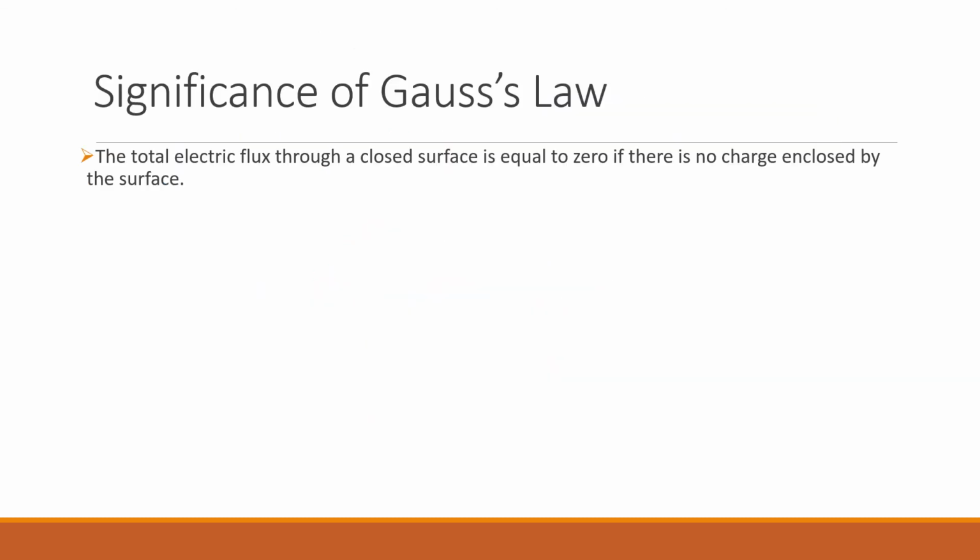Now some significance of Gauss law. The total electric flux through a closed surface is equal to 0 if there is no charge enclosed by the surface. It is just the opposite of the statement. By Gauss law, the total electric flux is equal to 1 by epsilon naught times the net charge enclosed. If there is no charge enclosed in the closed surface, what will be the total flux? 0. It is true for any closed surface, no matter its shape. It should be a closed surface, because Gauss law is applicable only to closed surfaces.